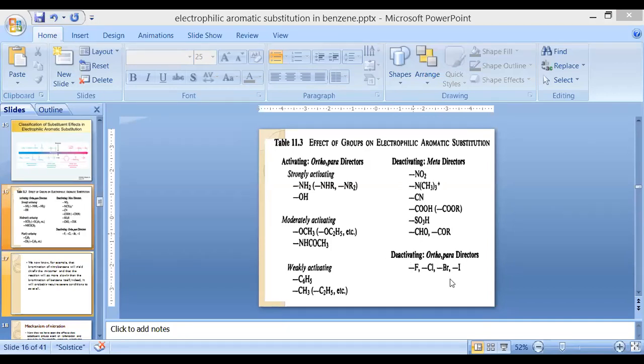Still they come under the category of ortho-para director because they substitute at ortho and para positions. But the important point is that they decrease the reactivity of the benzene ring. So this is an important classification. You should identify which functional groups come under which category.